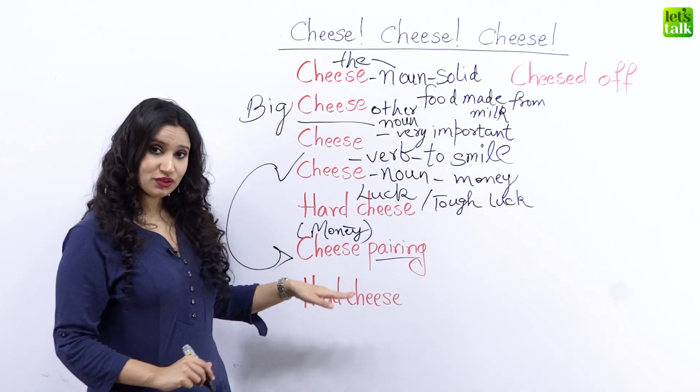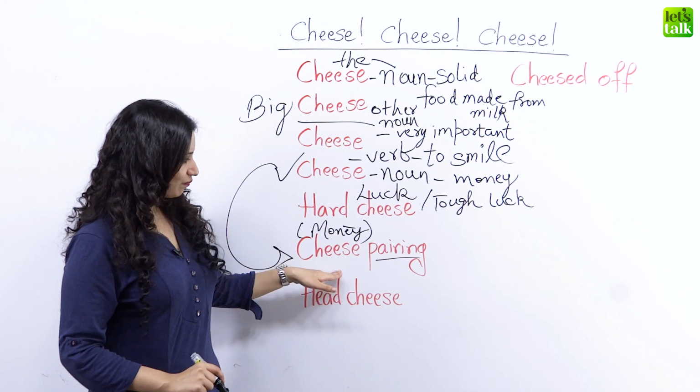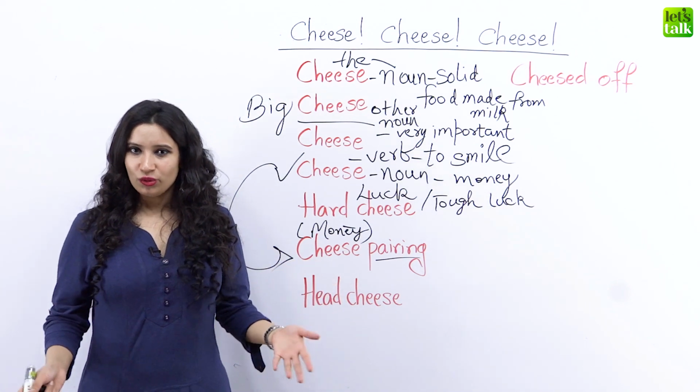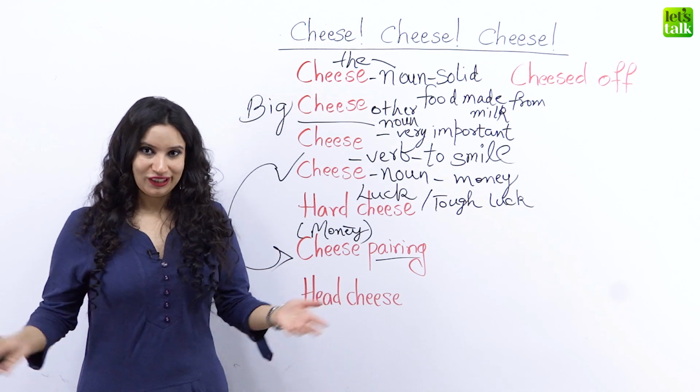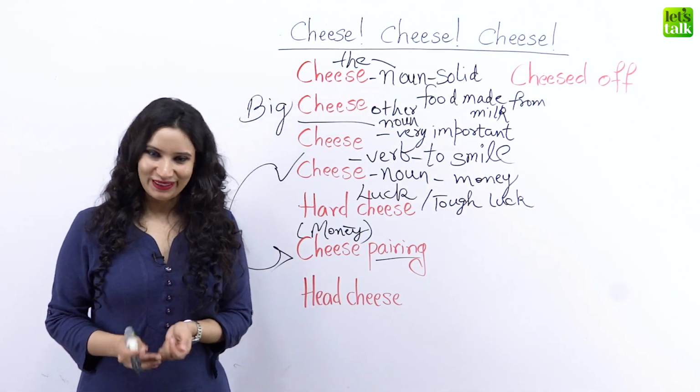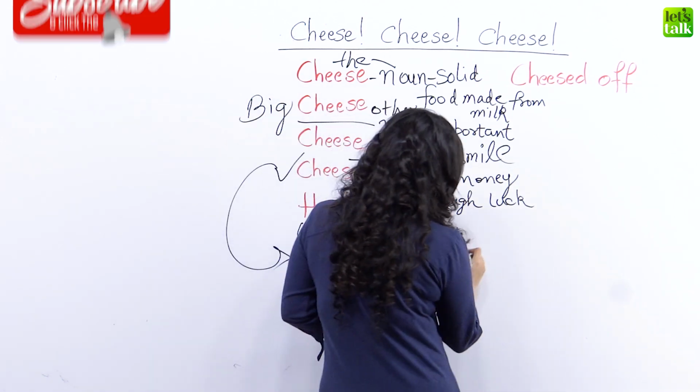And if you want to use it in a sentence, you could say that she's really not into cheese paring or pinching, which means to spend money miserly. I'll write it here for you.